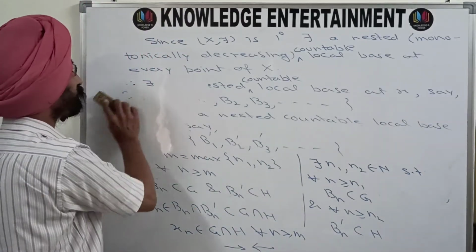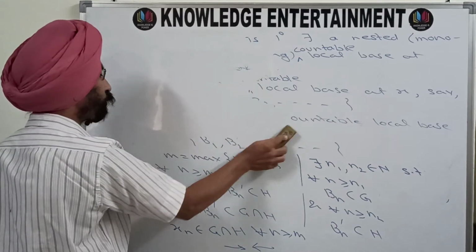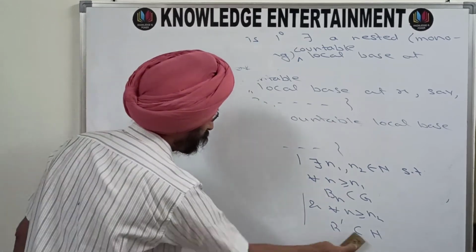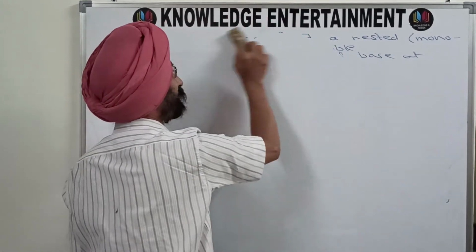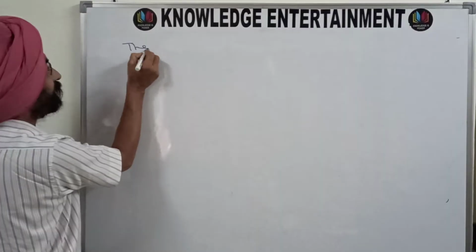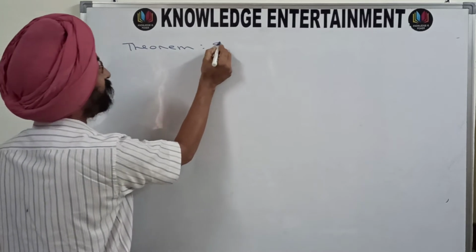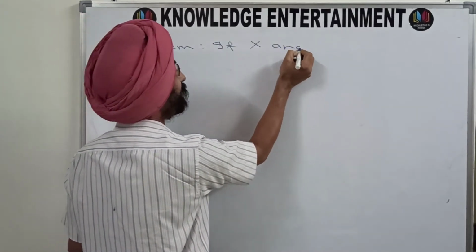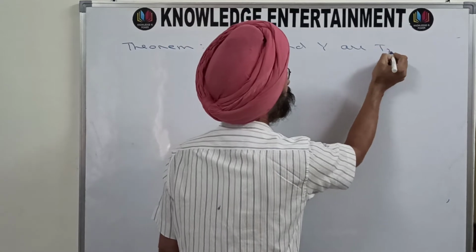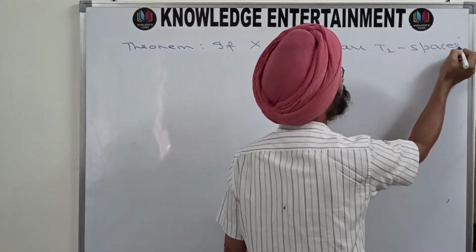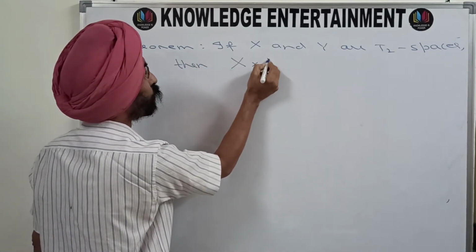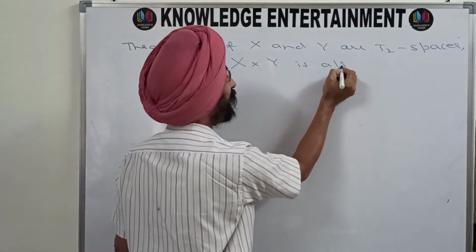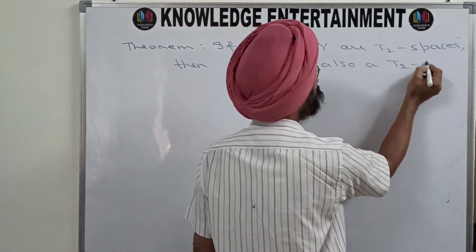So this was the first theorem of this lecture, and now we move on to the second theorem of the day. The second theorem states that if X and Y are T2 spaces, then their Cartesian product X cross Y is also a T2 space.